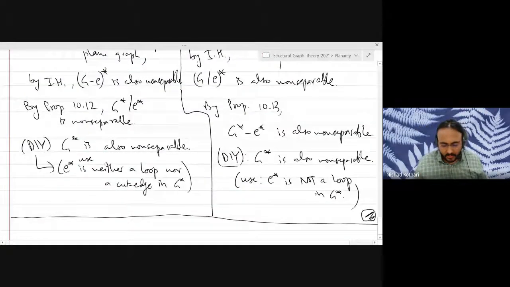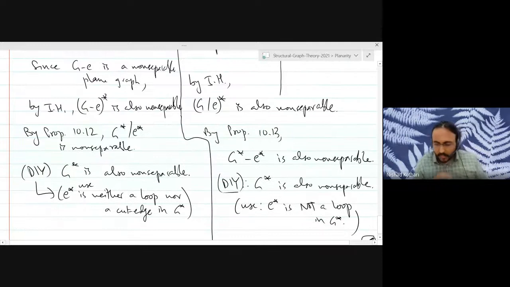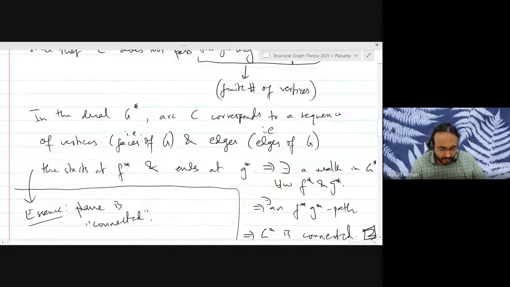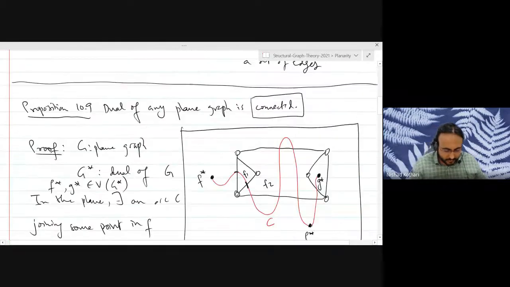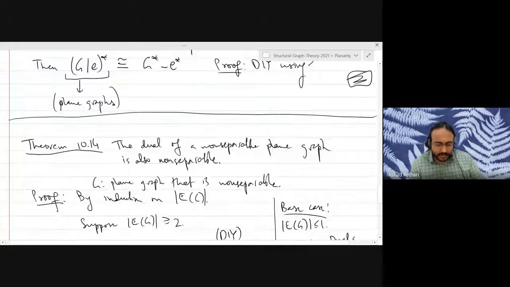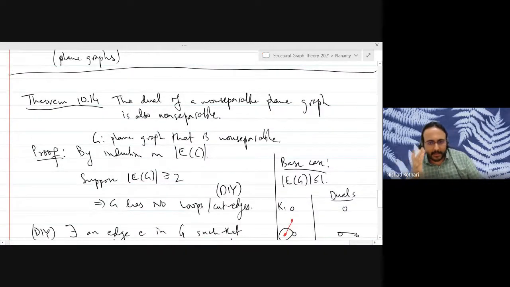Good. So what have we done so far? We have discussed that the dual of any plane graph is connected, right? That is where we started today. Then we proved, using the edge contraction and deletion sort of interchangeability, if I may, that the dual of a non-separable plane graph is also non-separable, right?